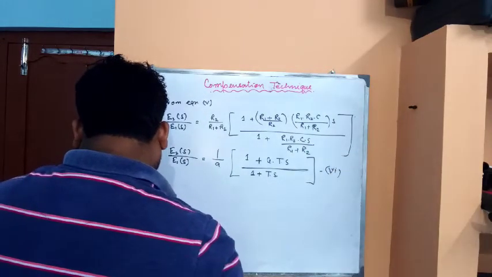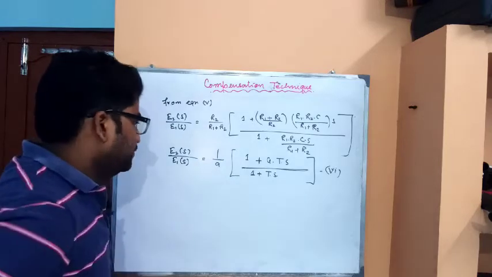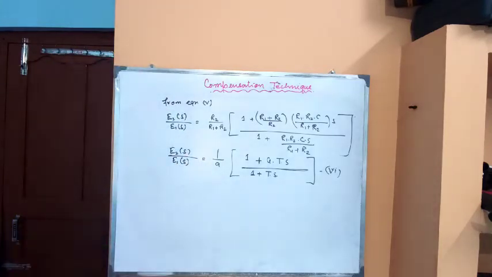Now for the phase lead network we got this type of expression: E2 of S by E1 of S is equal to 1 upon A into (1 plus A T S) divided by (1 plus T S). The steady state performance and transient performance of the transfer function are governed by the low frequency and high frequency characteristics respectively.